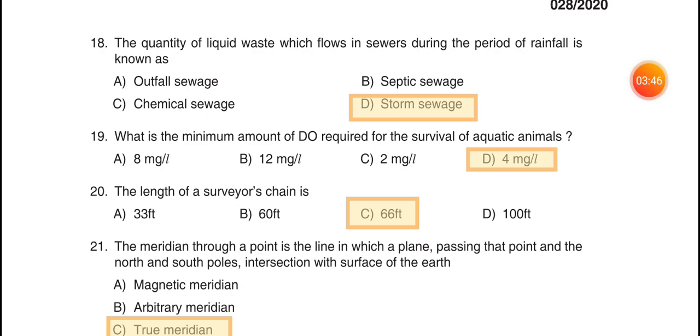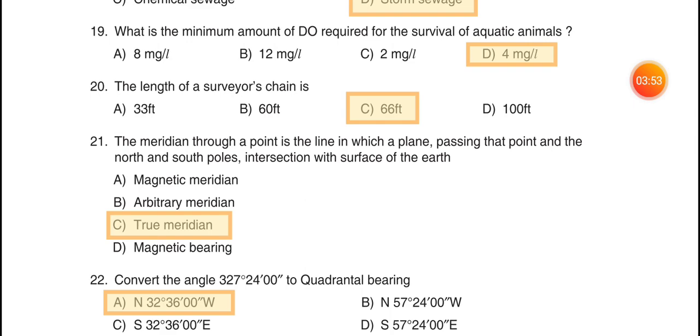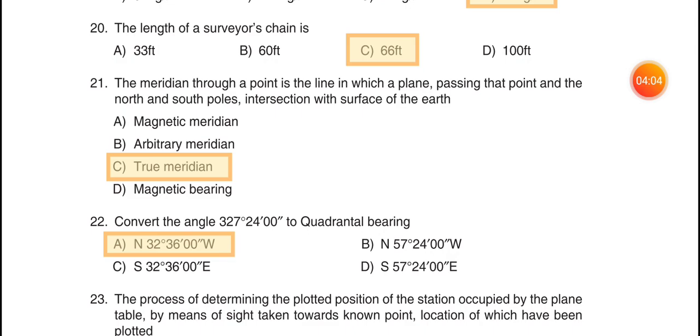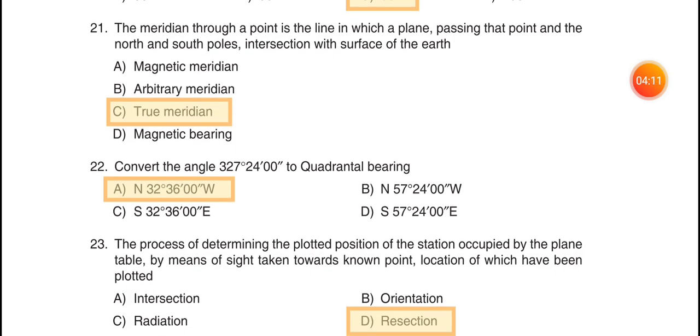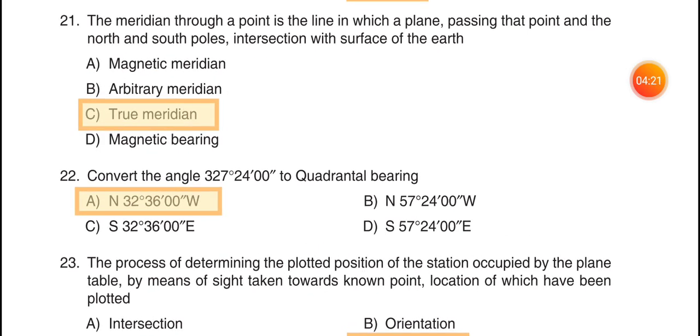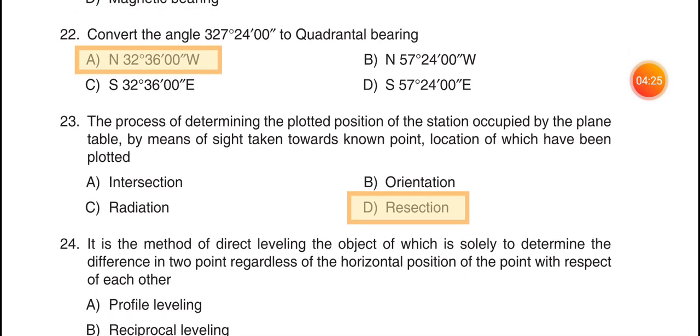18 the quantity of liquid waste which flows in sewage during the period of rainfall is known as, option D, storm sewage. 19 what is the minimum amount of DO required for the survival of aquatic animals, option D, 4 milligram per liter. 20 the length of surveyor's chain is, option C, 66 feet. 21 meridian through a point is a line in which a plane passing that point and the north and the south pole intersects with the surface of the earth, C, true meridian. 22 convert the angle 320 degree 24 minute 0 second to quadrantal bearing, option A, north 32 degree 36 minute 0 second west.